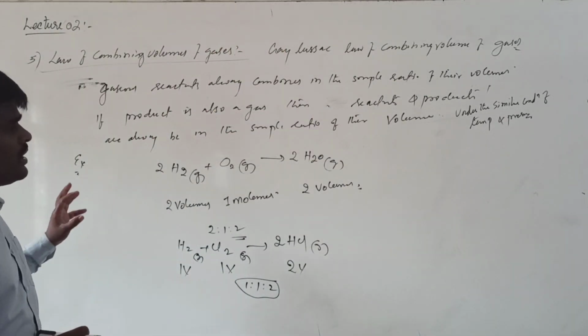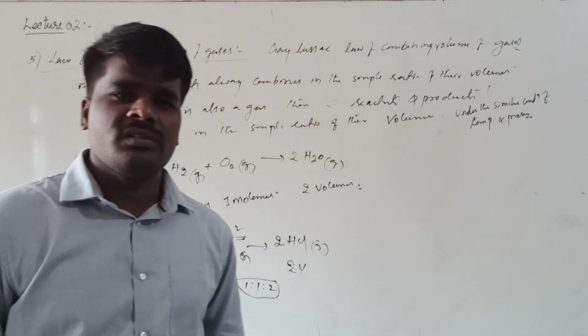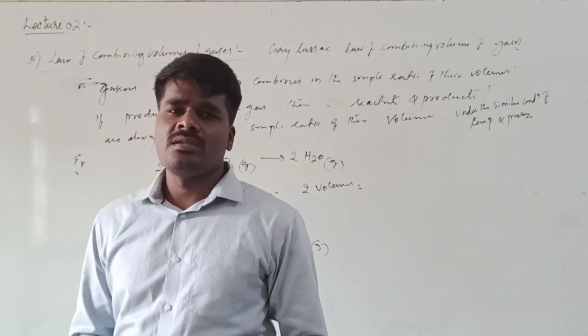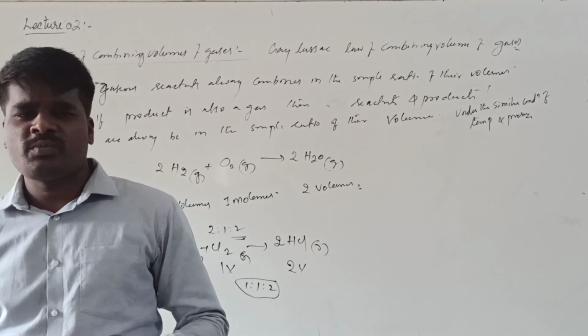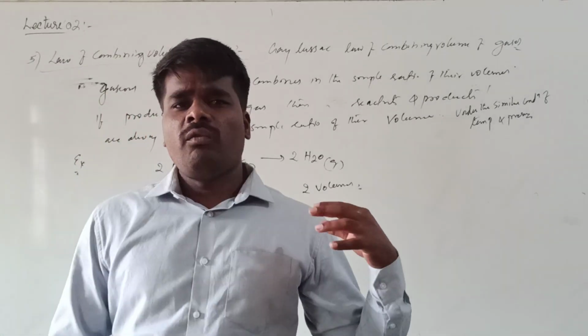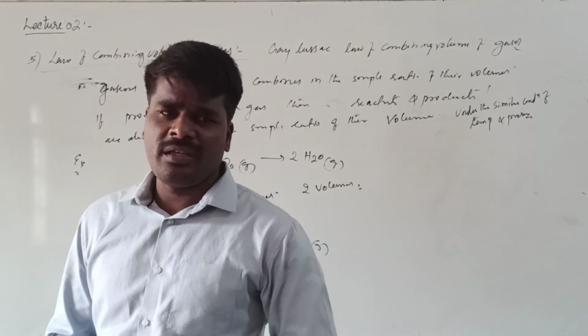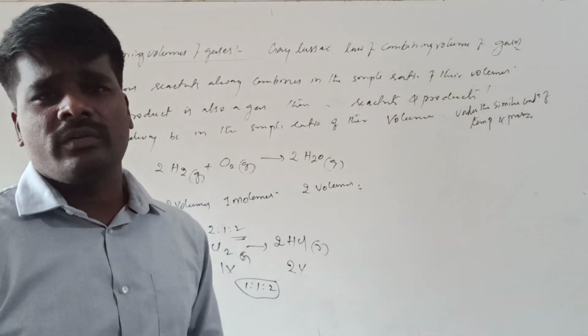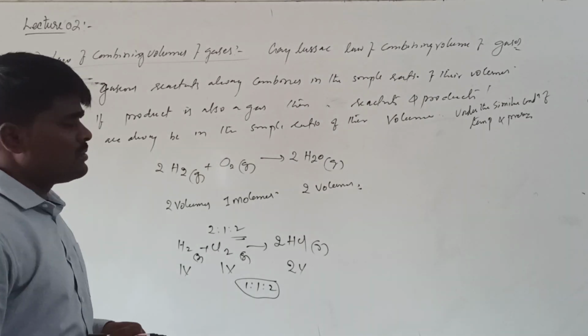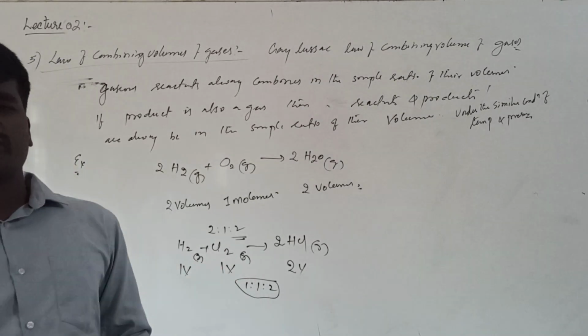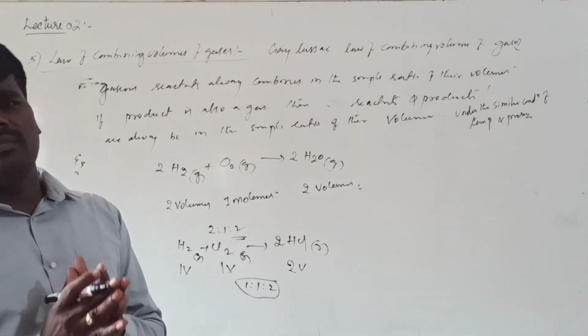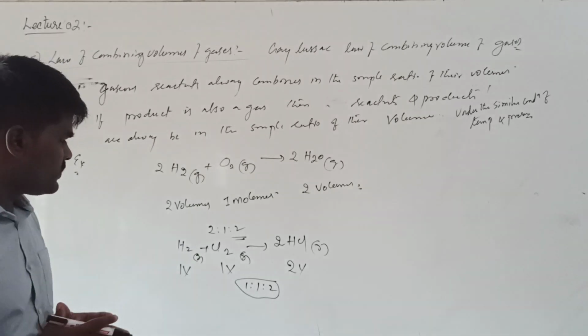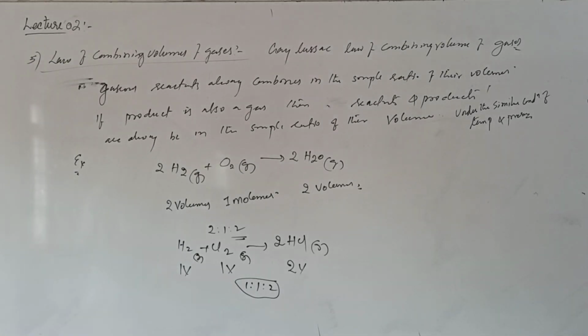Because of that reason, under similar conditions of temperature and pressure, when two gases combine to form a gaseous product, they always combine in a simple ratio by their volumes, and the gaseous product is also in a simple ratio of its volume. So the gaseous reactants and the gaseous products will always be in a simple ratio of their volumes. Hope it is clear. And that's all for today. The remaining we will continue in the next class.